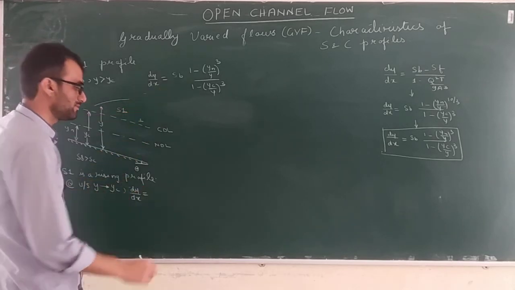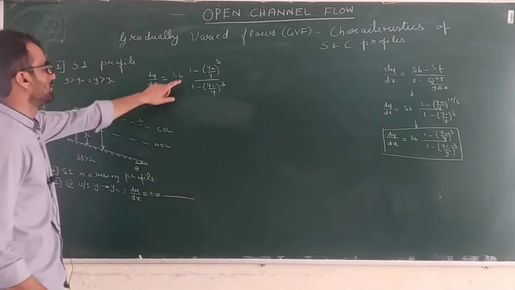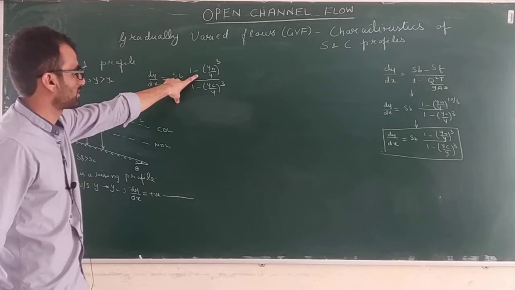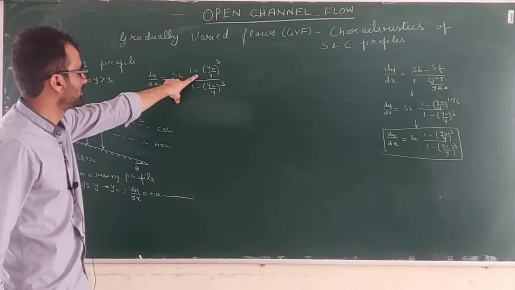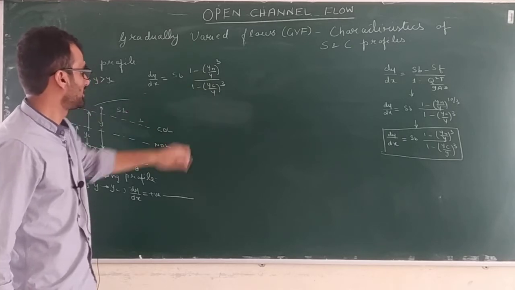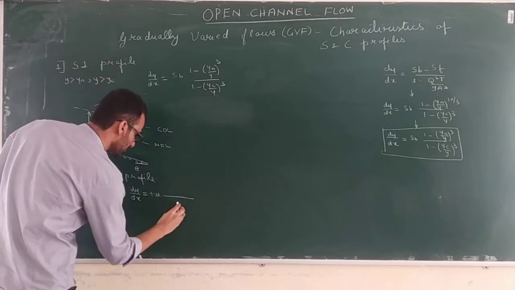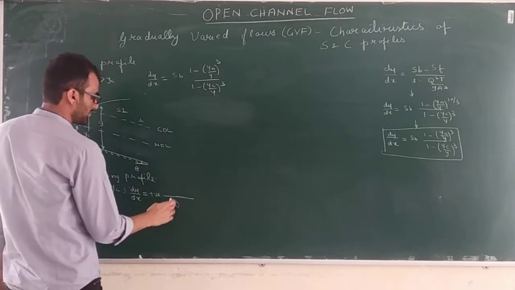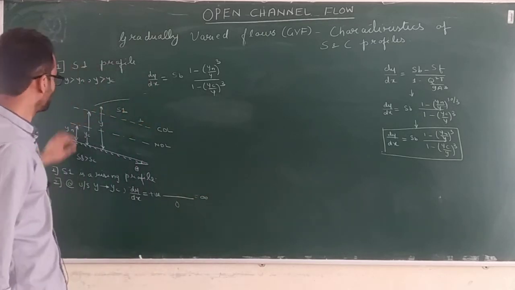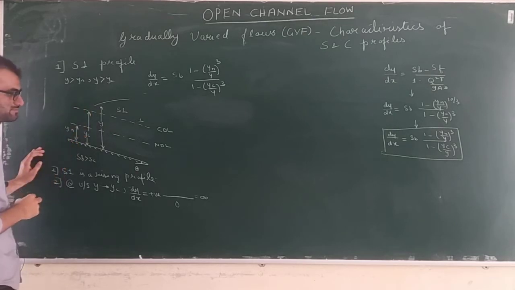SB is positive, so it's a positive number. Again, now see, this will be some number, whatever positive. But here what happens? 1 minus yc by y. Now y tends to yc means this number is equal to 1. So this becomes 0. So anything divided by 0 is infinity. So at the upstream the slope becomes infinite.